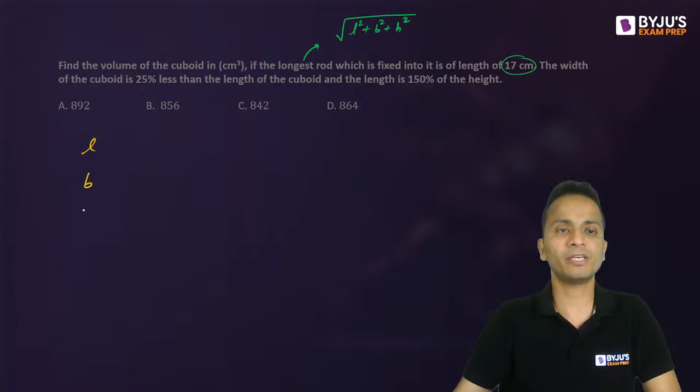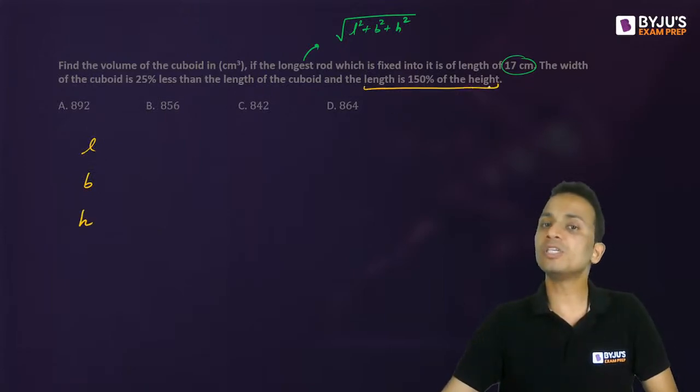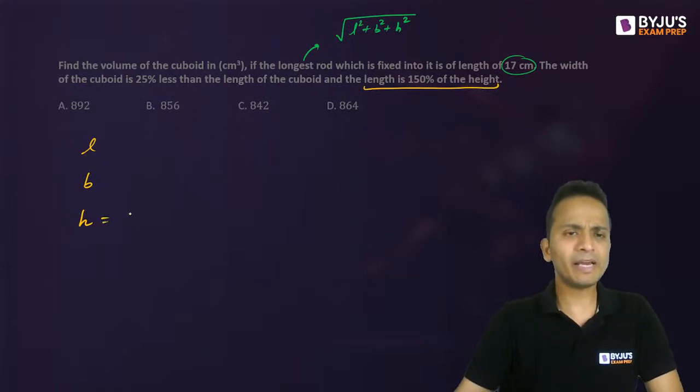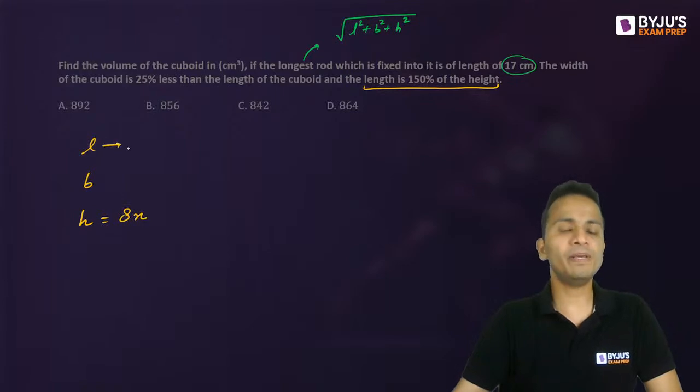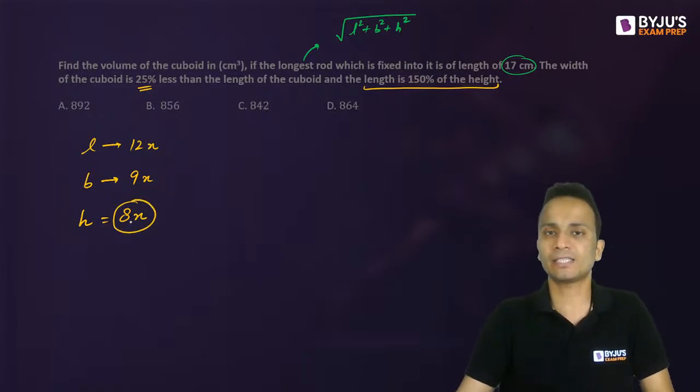First of all, the length is 150 percent of the height. I'll start by assuming height as 8x. So the length will be 150% of the height, that will be 12x. And the width is 25% less than the length, so the width or breadth will be 9x. Again, I've started by assuming height as 8x.